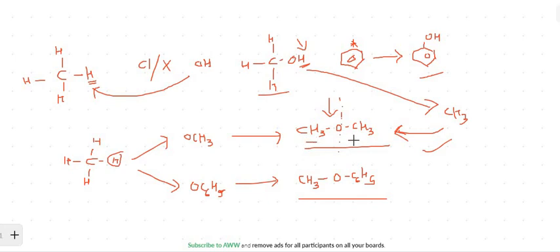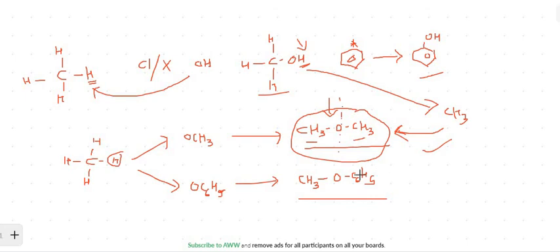Just look at this example. You get CH3 and CH3 on both sides. So if the alkyl or aryl groups attached to the oxygen are the same, we call it symmetrical. In this case, the whole compound, dimethyl ether, is known as a symmetrical ether.